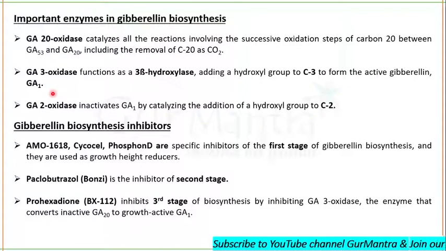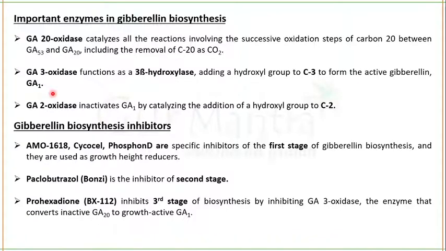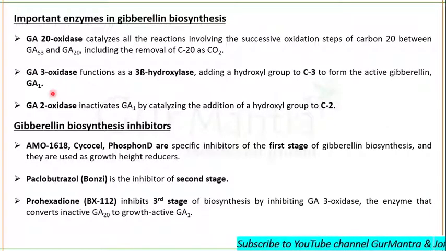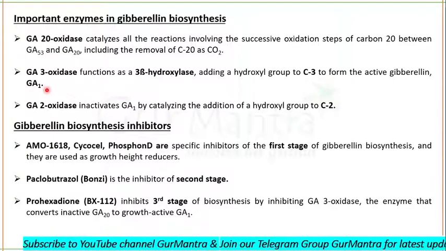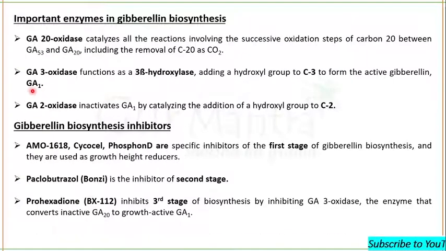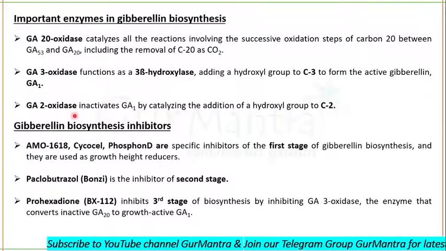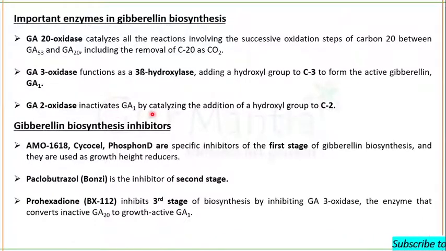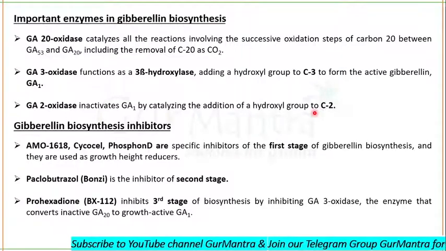So what is the function of gibberellic acid 3 oxidase? It adds the hydroxyl group to carbon 3 of gibberellic acid 20 and then active gibberellic acid 1 is formed. Clear? But the synthesis of gibberellic acid 1 can be inhibited by gibberellic acid 2 oxidase. This can inactivate gibberellic acid 1 by catalyzing the addition of a hydroxyl group to carbon 2.